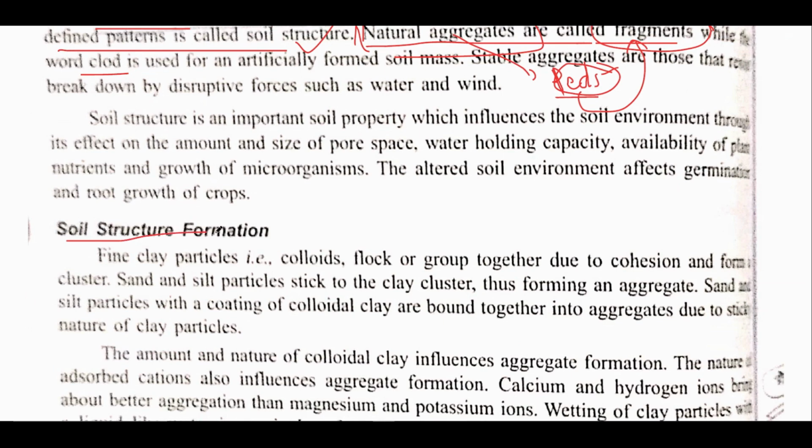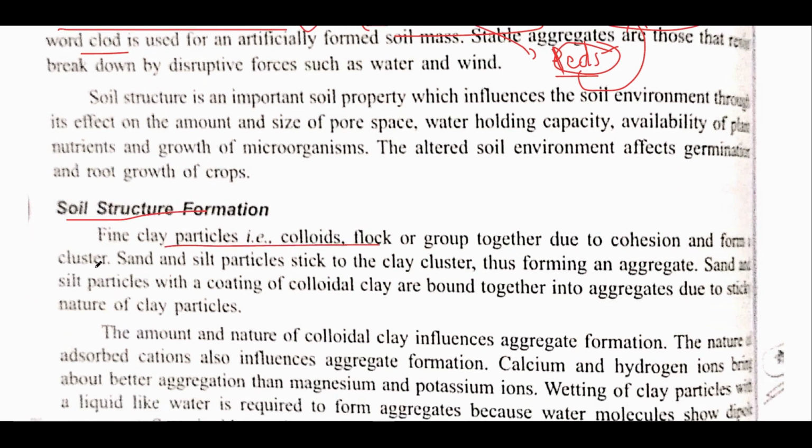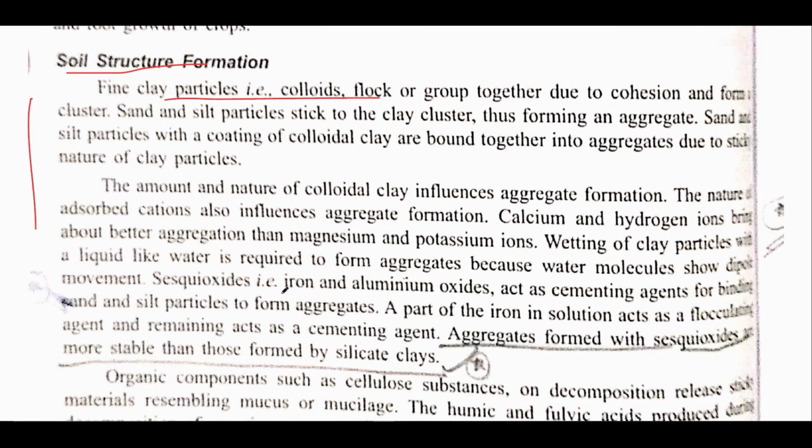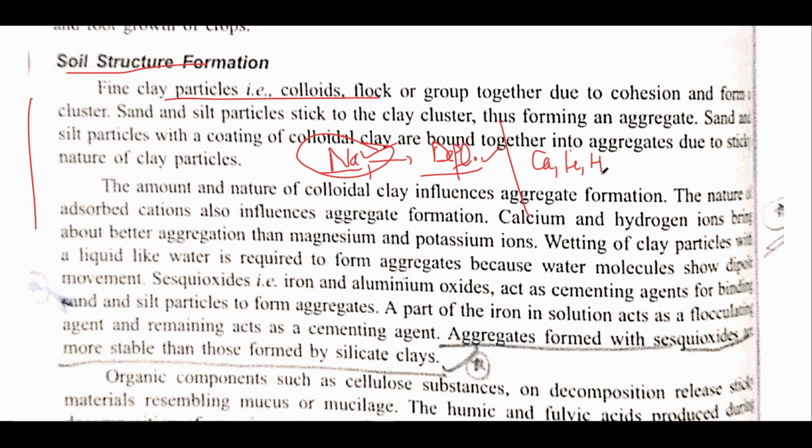After that, how soil structure formation occurs, means the fine clay particles, basically this is a process of how formation occurs. Everyone knows that, if not, then remember that sodium, basically the monovalent cations, are mainly responsible for deflocculation. Means they will break down the soil, while the divalent cations like calcium, iron, and sometimes hydrogen, yes, hydrogen is an exception, are used.